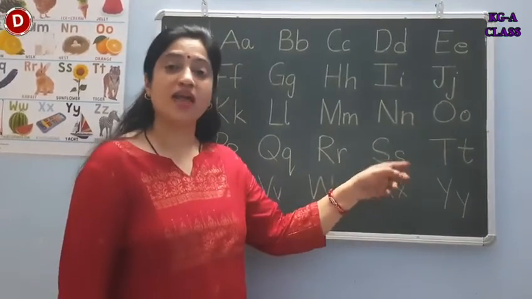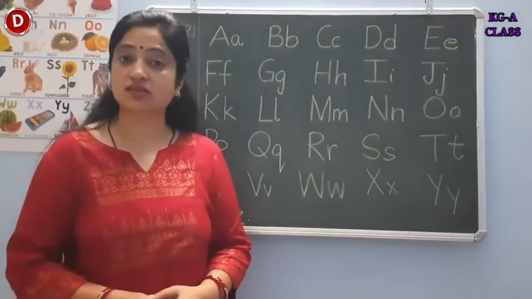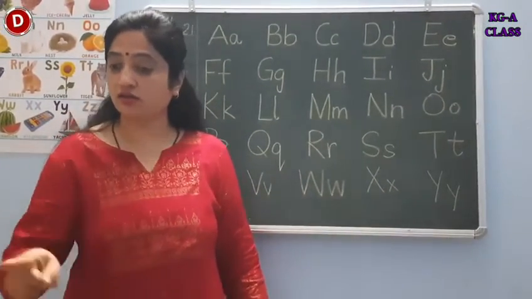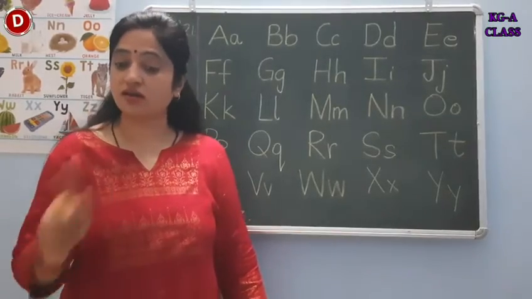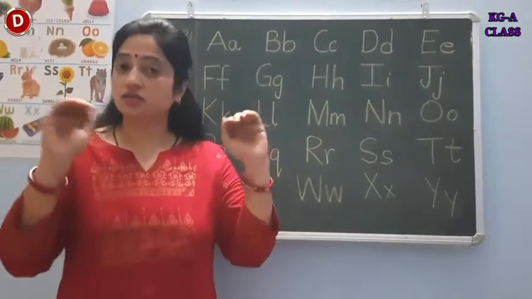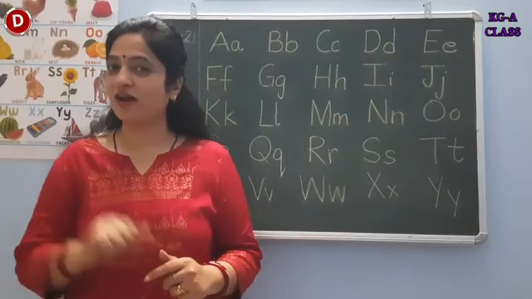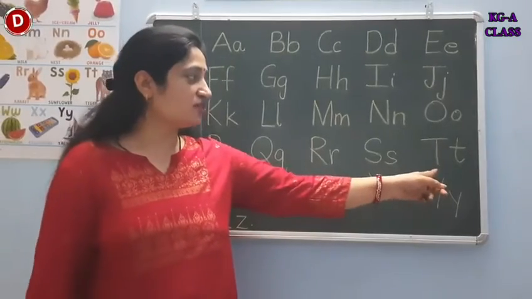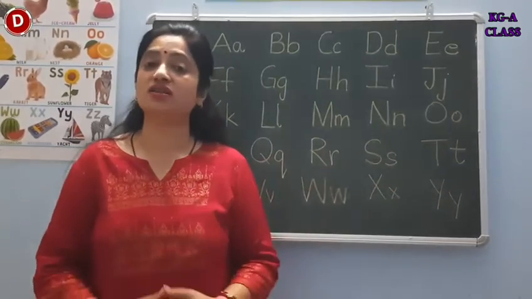So R says R. Now comes S. Capital S and small s. S says S. The snake is in the grass. Now comes T, children. This is capital T and this is small t. T says T.